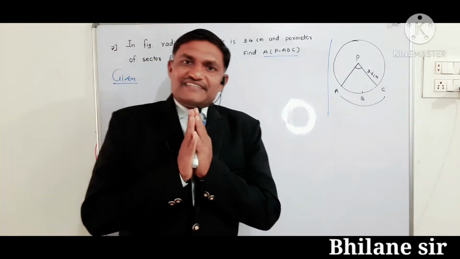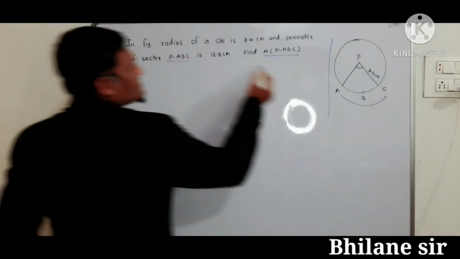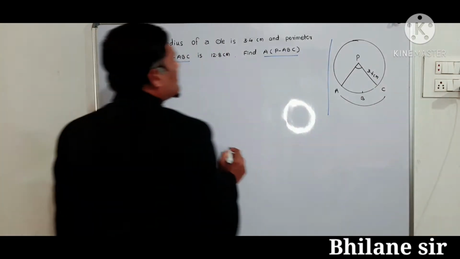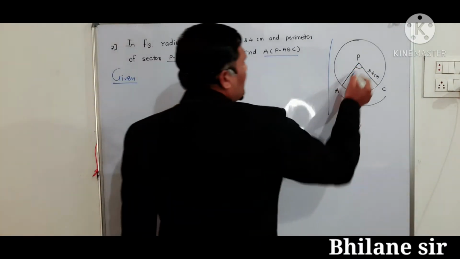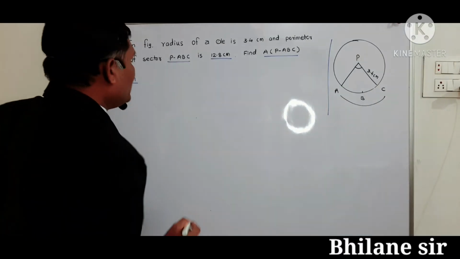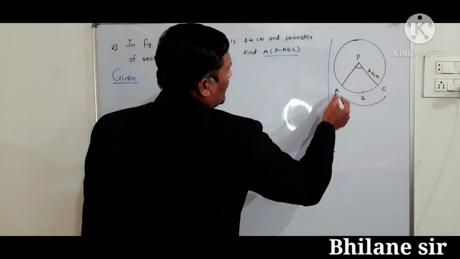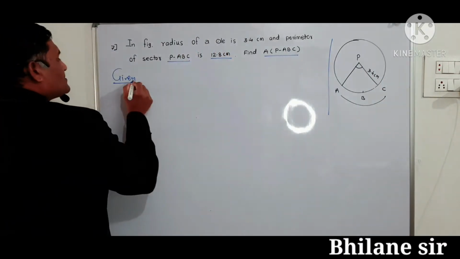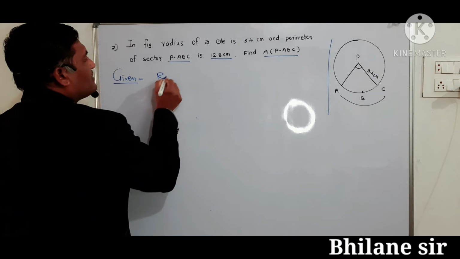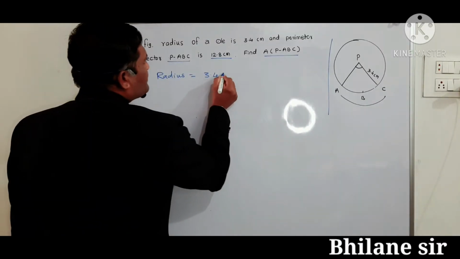दोस्तों अब एग्जांपल नंबर 7 सॉल्व करेंगे. In figure, radius is 3.4 centimeter. Perimeter of sector PABC is given 12.8 centimeter. Find area of sector PABC. First we can write given here radius is equal to 3.4 centimeter.